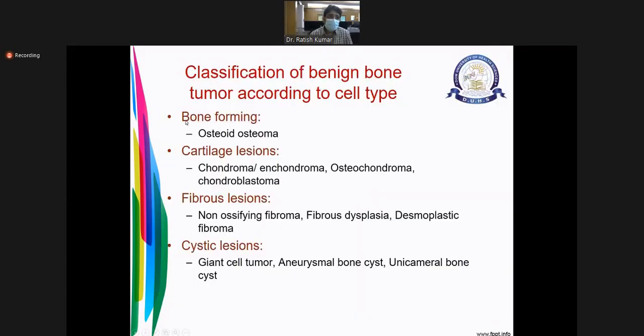Classification of benign tumors. Benign tumors are bone forming, cartilage forming, and others like fibrous dysplasia, GCT, aneurysmal bone cyst, simple bone cyst. So today I'm discussing with you some benign bone tumors.